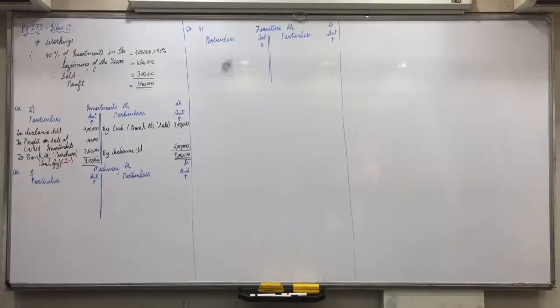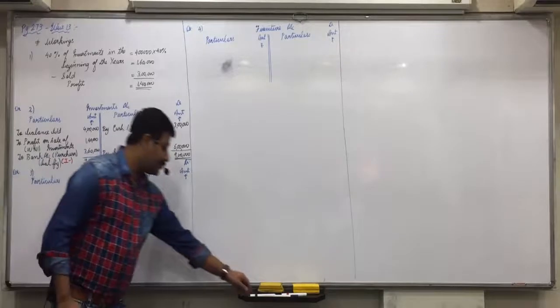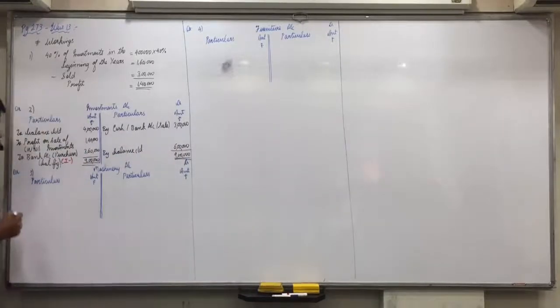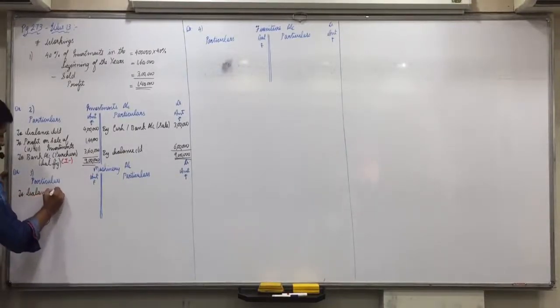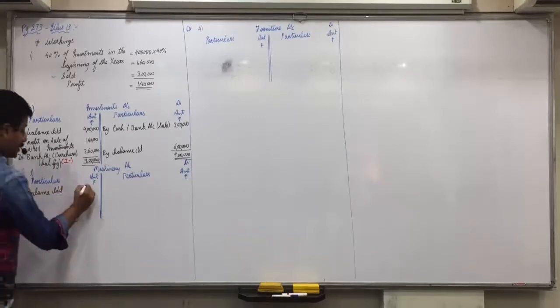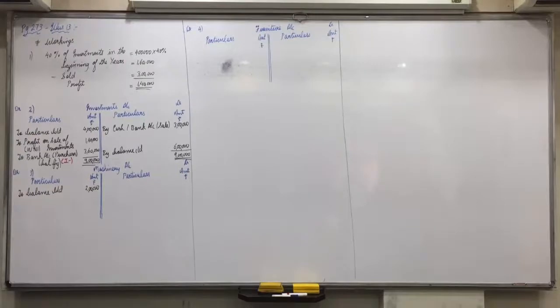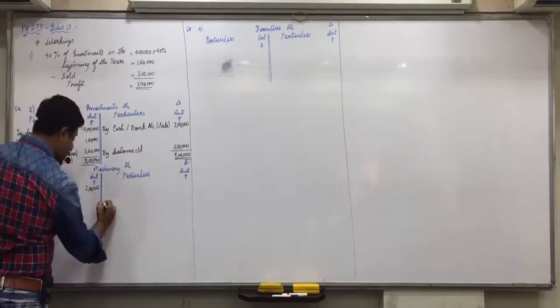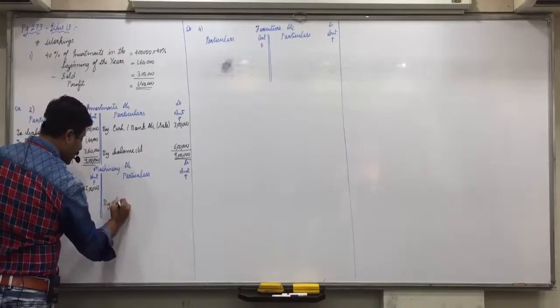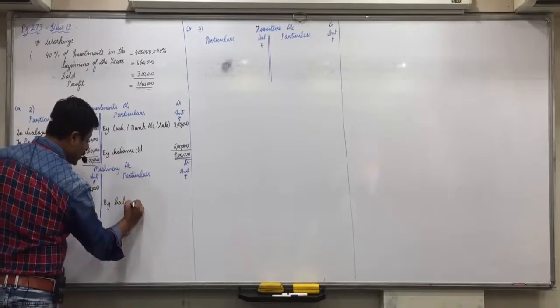Now, machinery account. Debit side, to balance brought down, 2 lakhs. Do you all find it as the opening balance? Credit side, by balance carried down 4 lakhs.